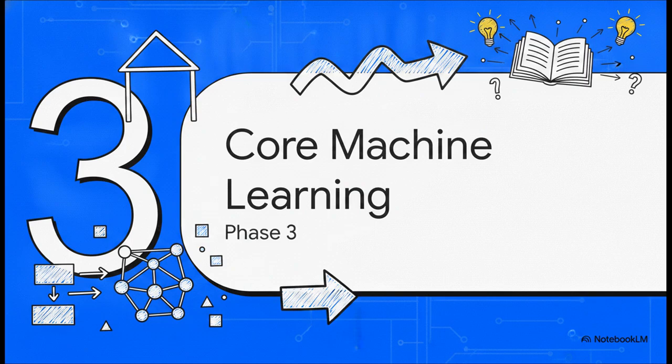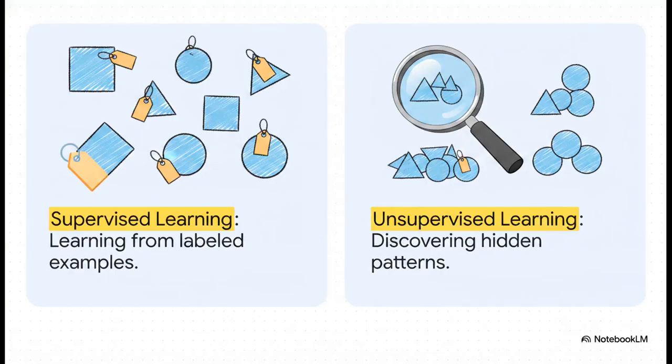This is the structural framing of our house. This is that magical subset of AI where instead of explicitly programming every single rule by hand, computers finally start learning from examples. There are 2 major categories of machine learning you're going to encounter. On one side, you have supervised learning.